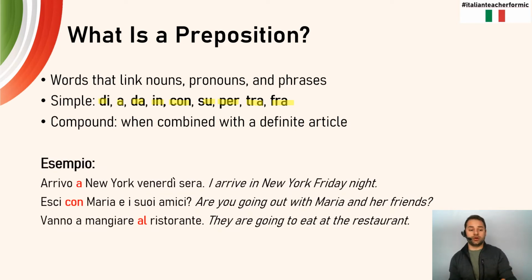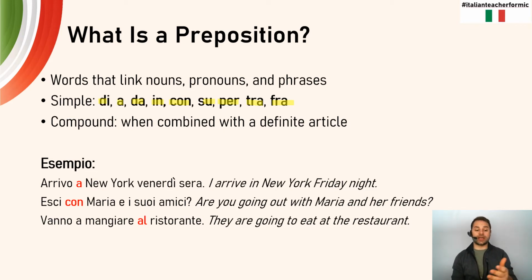If I look at that very first one, arrivo a New York venerdì sera. I arrive, which is the subject and my verb, my action. I'm arriving where? It's linking the rest of the idea, New York, to my verb. Arrivo a New York venerdì sera. Esci con Maria e i suoi amici? This question is linking, again, our subject and the verb, esci, with somebody else, Maria e i suoi amici. So we now have the con in between to put all that together to say, are you going out with Maria and her friends?